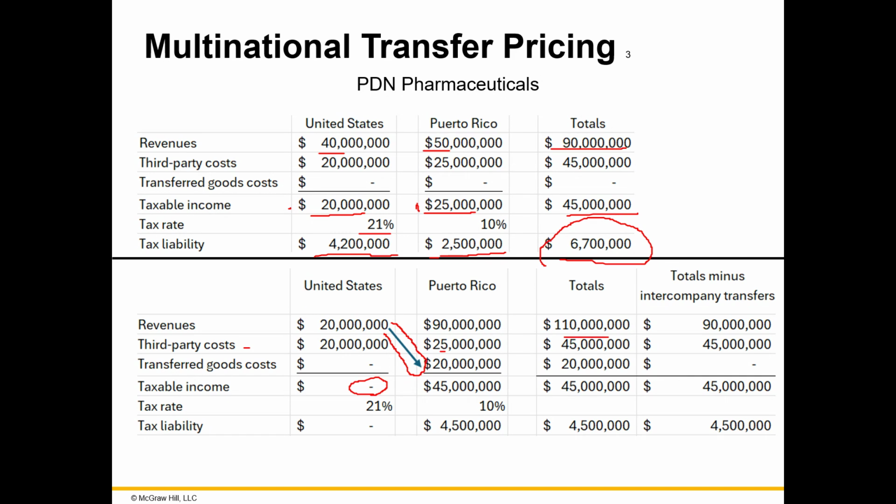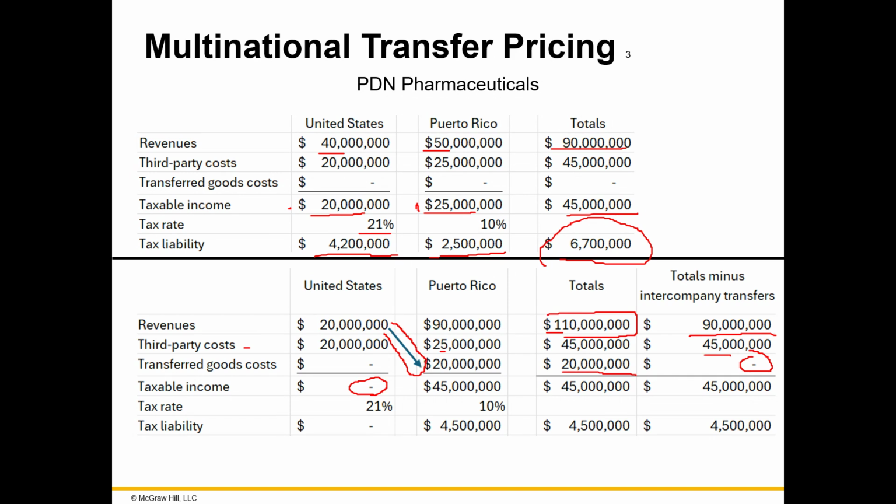Well, hold on for a second. You remember you have to remove intercompany transactions. So 20 million of this 110 million in sales has to be eliminated. So actually total sales is 90 million. Third-party costs are going to be the same, 45 million. And then transferred goods costs of 20 million here. That's also an intercompany transaction, so we're going to eliminate that too. So after we subtract the intercompany transfers, we don't have that anymore. So now we're back at the same revenues and expenses as in the first example.